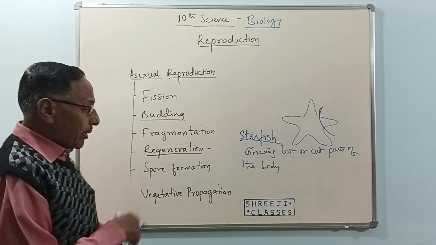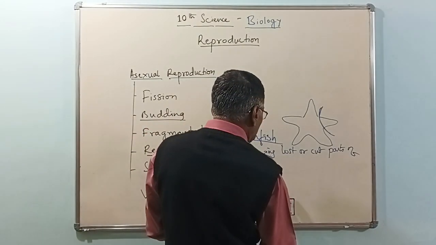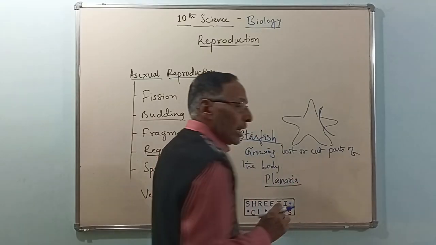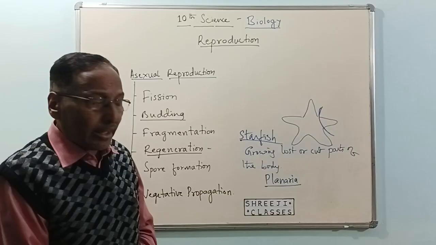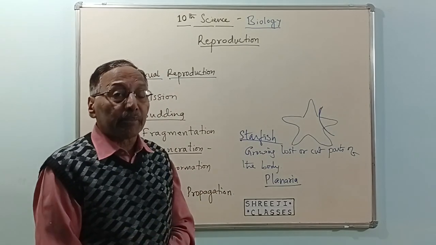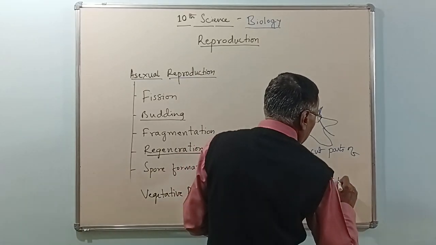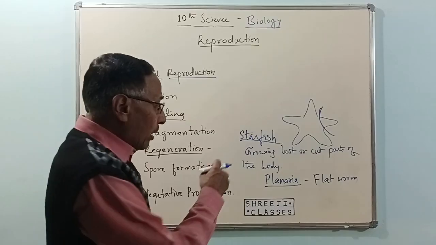The best example for regeneration we give is planaria, a small independent organism which we call a platyhelminthus, a flatworm. This is the best example for regeneration.